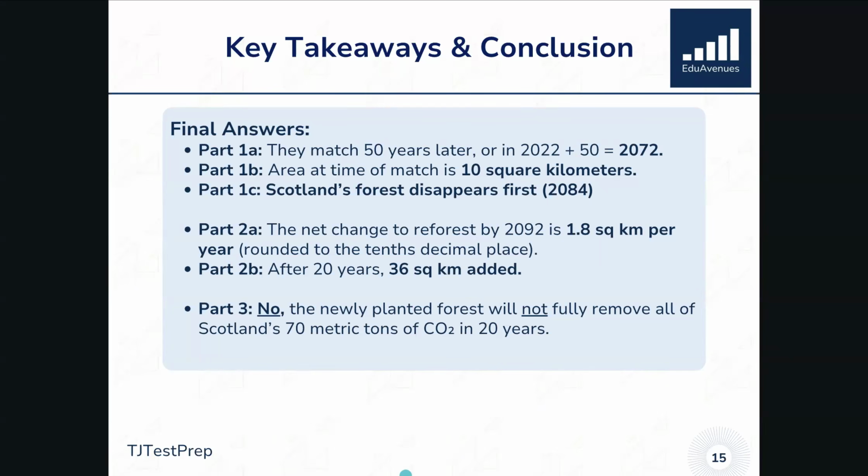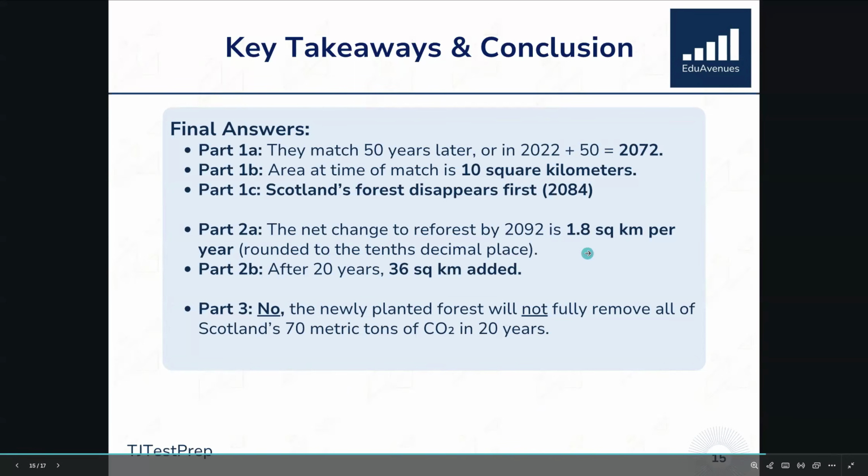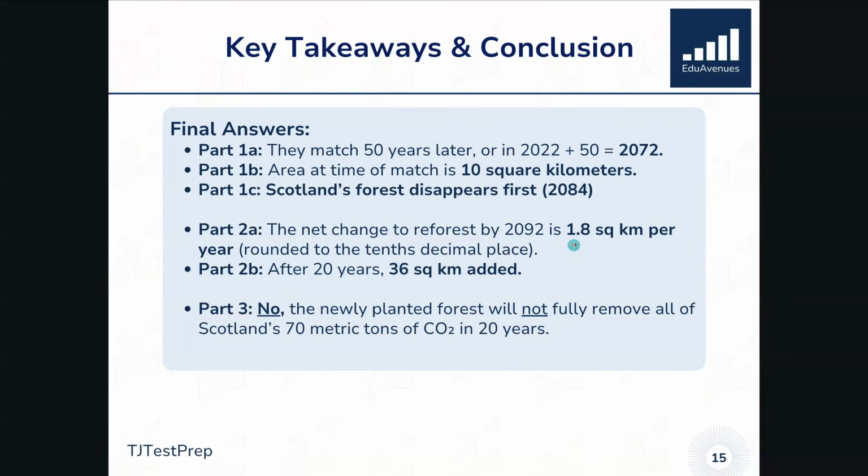Now, looking at part 2, we are reforesting at a rate of 1.8 square kilometers per year. And after 20 years, we would have a total of 36 square kilometers added, just by multiplying 1.8 times 20. And the answer for part 3, no, the newly planted forest will not fully remove all of Scotland's 70 metric tons of CO2 in 20 years. Not even close.